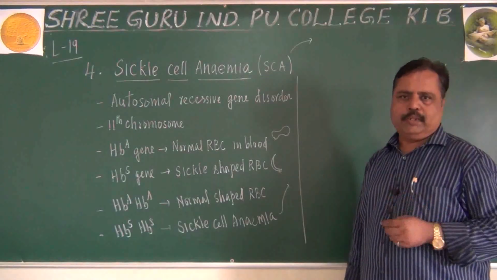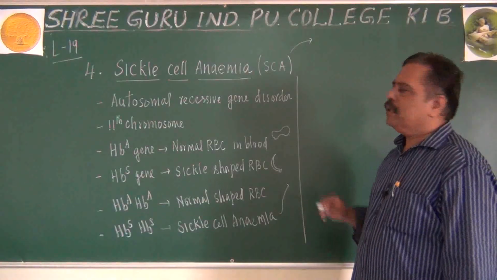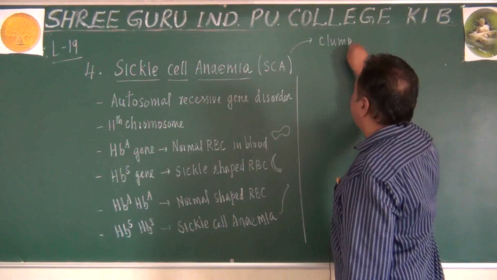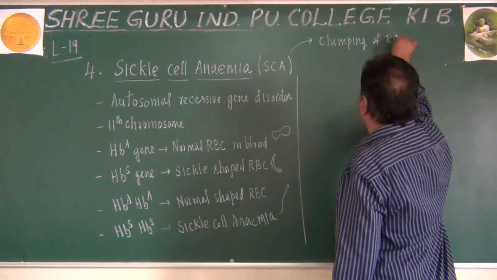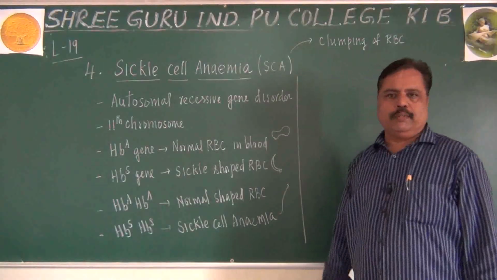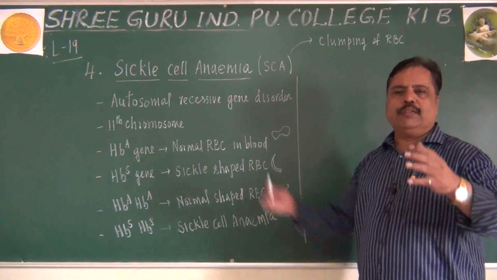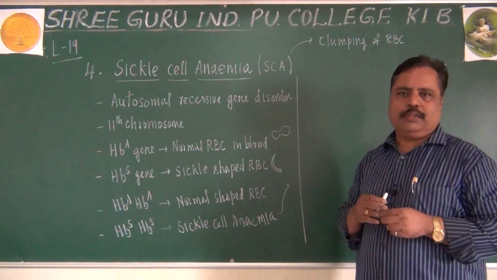What are they? This sickle shaped RBC may clump together. Clumping of RBC will take place as the first defect. They will not flow properly in the blood because they have a different, hook-like shape, so they will start to gather and attach to each other.